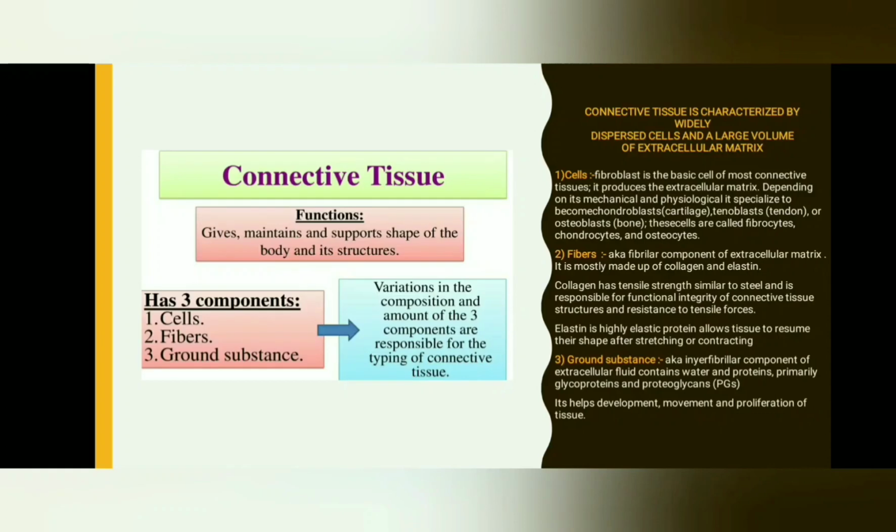Now fibers. Fibers are also known as the fibrillar component of extracellular matrix. It is mostly made up of collagen and elastin. Collagen mostly gives the tensile strength to the tissue, whereas elastin gives the elasticity to the tissue. Ground substance, also known as the interfibrillar component of extracellular matrix, contains water and protein. It helps in the development, movement, and proliferation of the tissue.